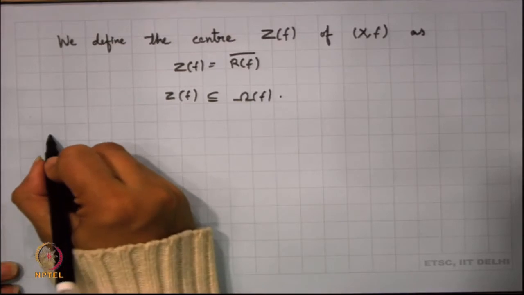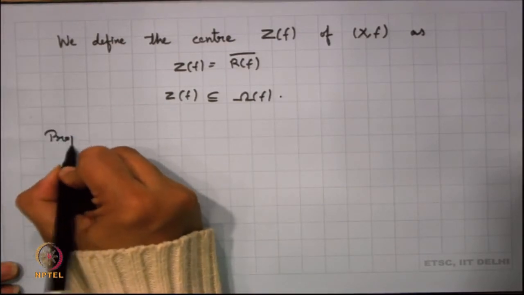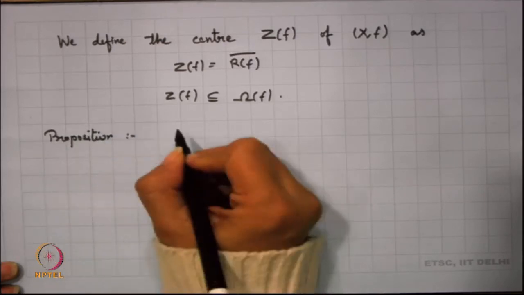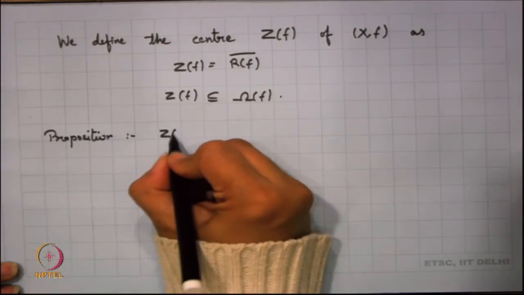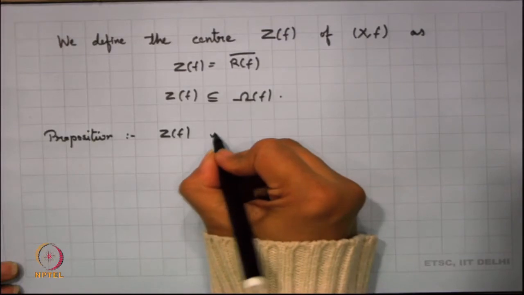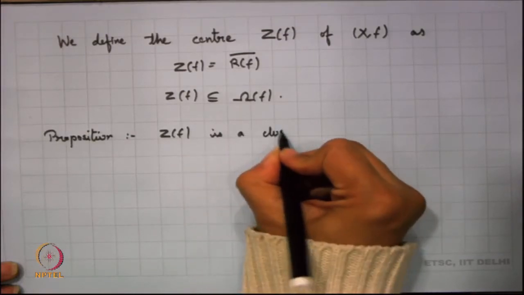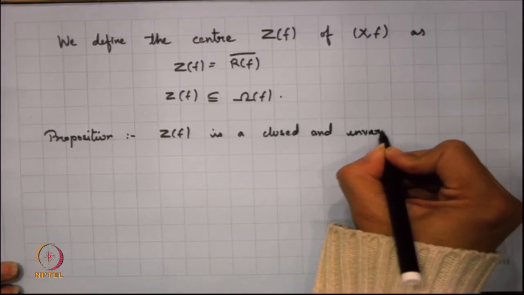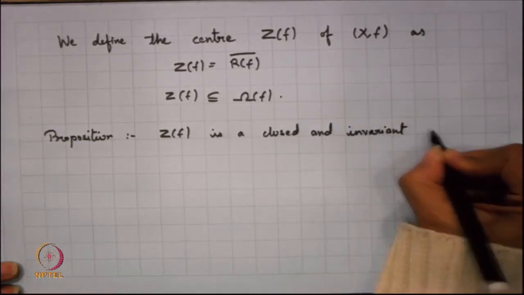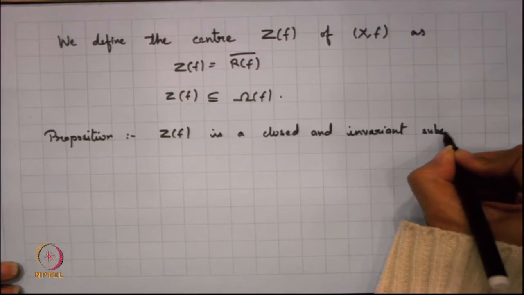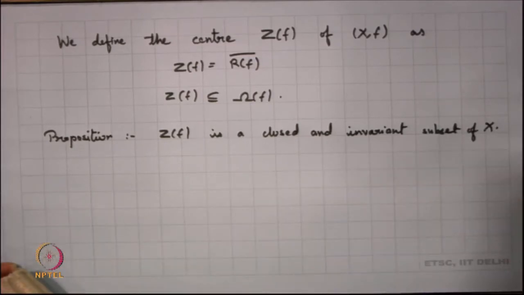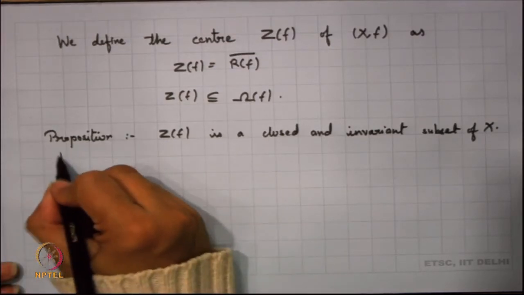And we end up today with a small observation that the center is a closed set, a subset of X. So, the proof again here is quite simple.